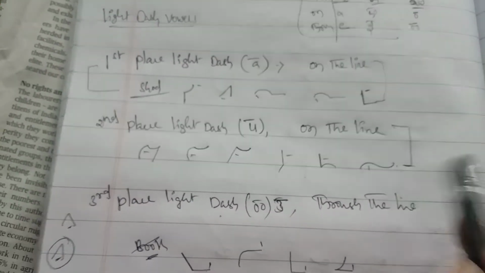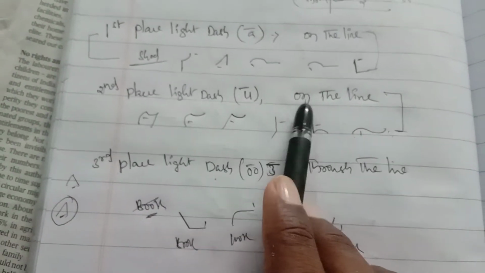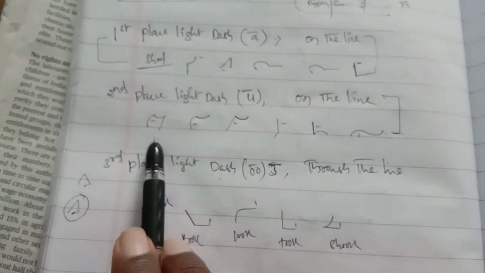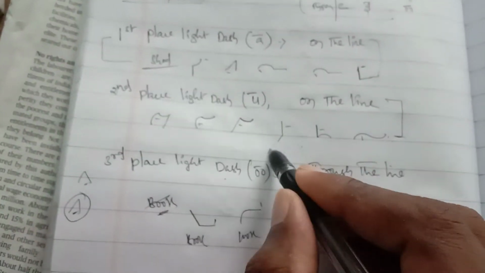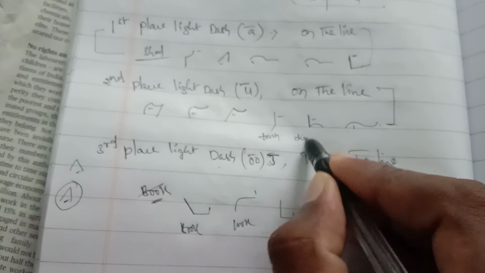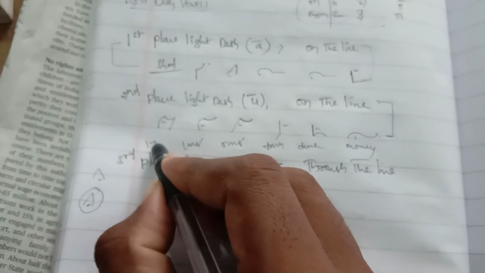Second place light dash, a full page: U pronunciation, written on the line. Lunch, lung, rung, touch, dumb, money.